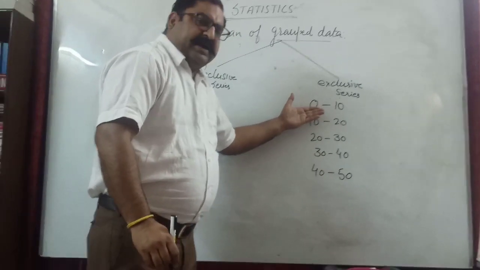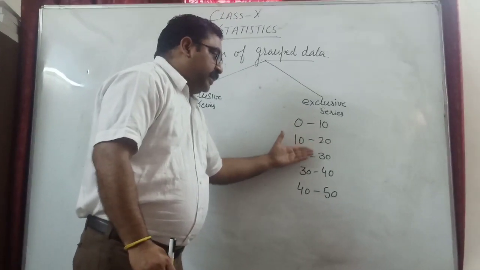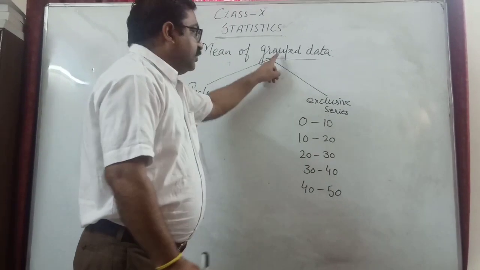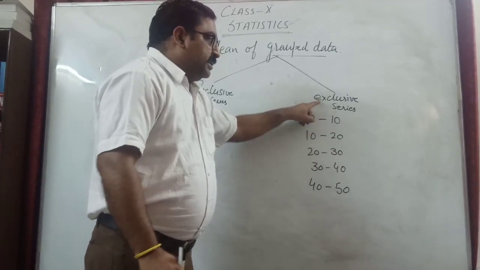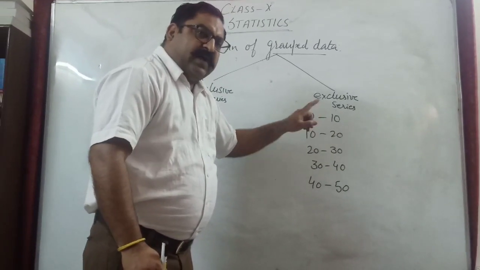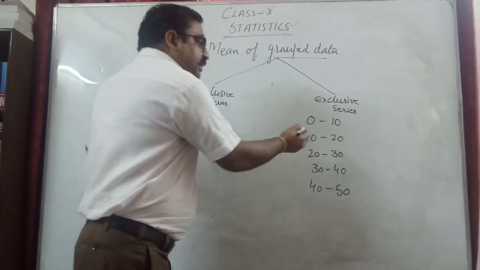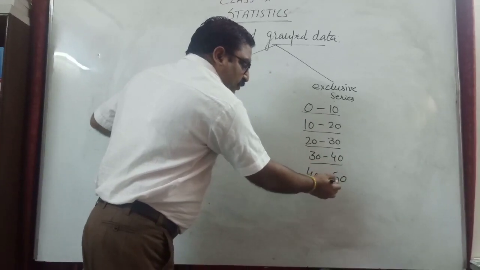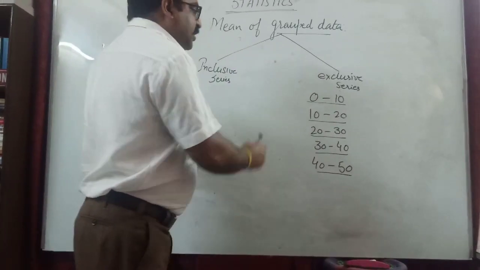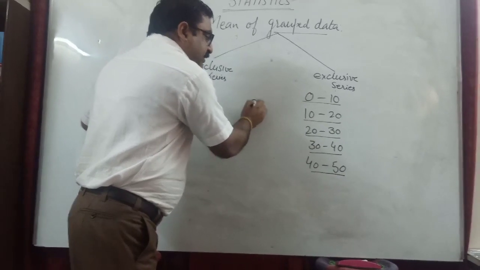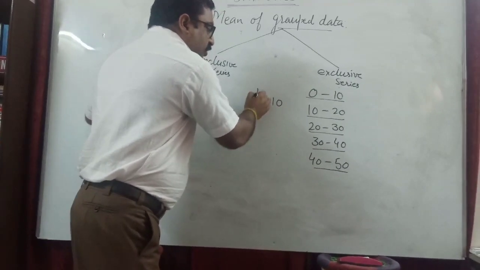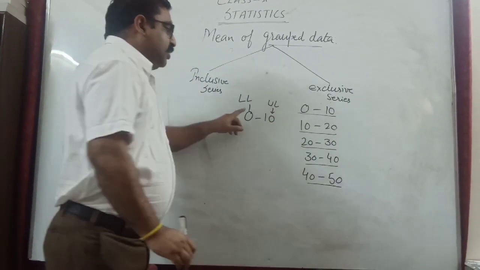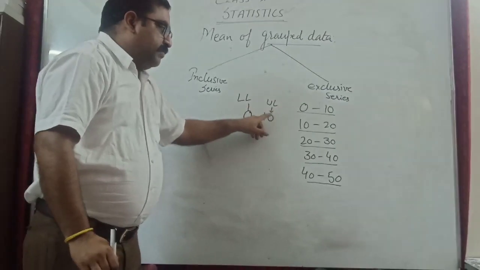Now see, you can see I have made the groups here, 0 to 10, 10 to 20, 20 to 30, 30 to 40, 40 to 50. This is an example of grouped data, and it is called exclusive series. You know that this is one class interval, this is second class interval, third, fourth, fifth class interval. If I take one example, 0 to 10, then this is called the lower limit, and this is the upper limit of the class.